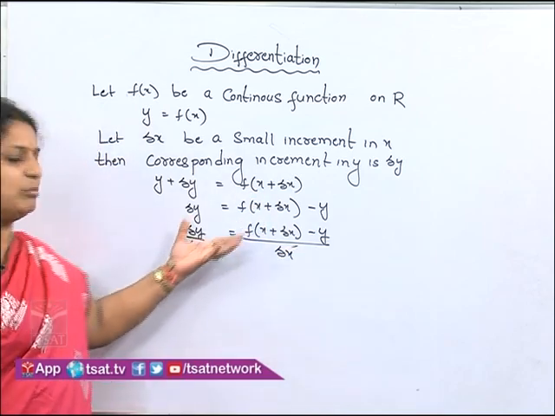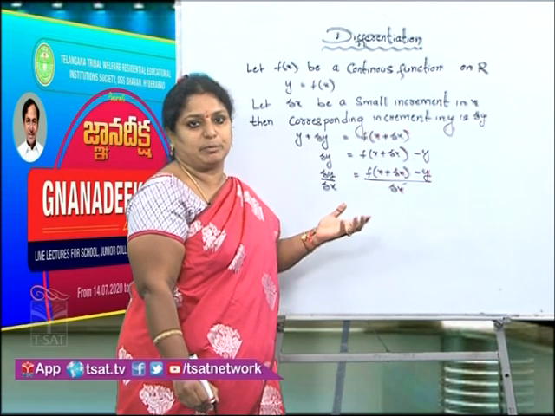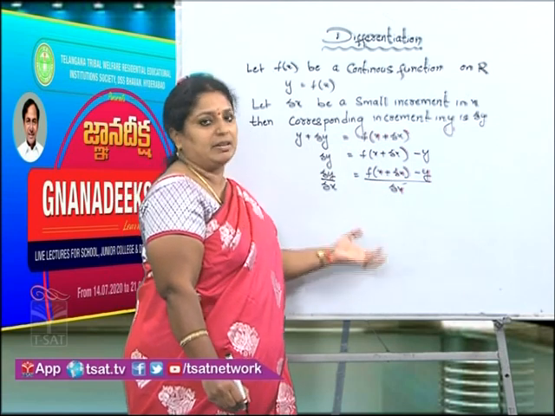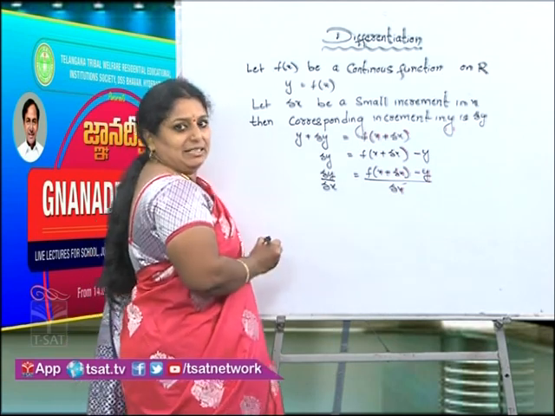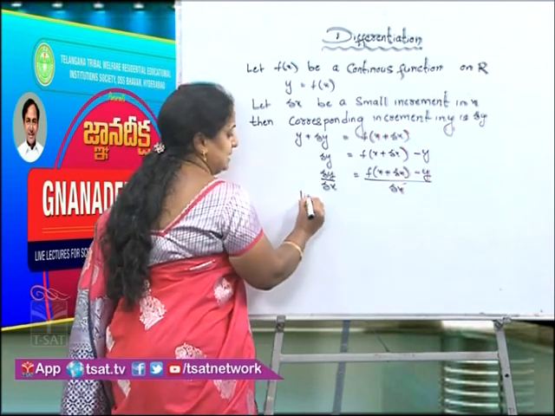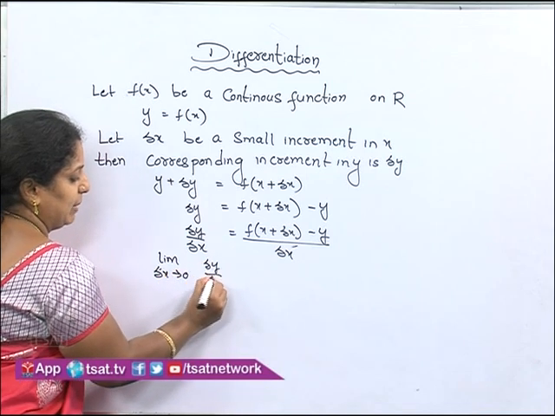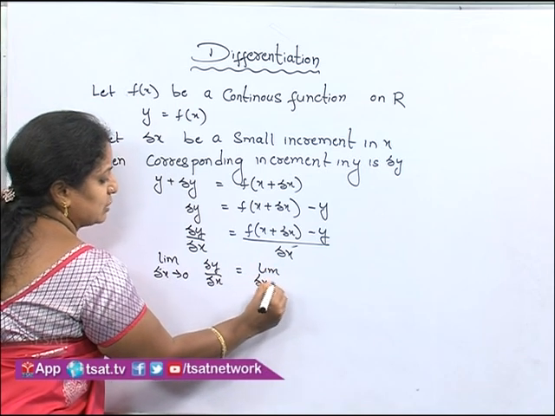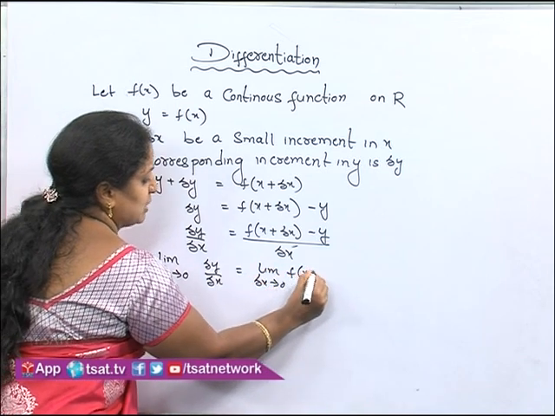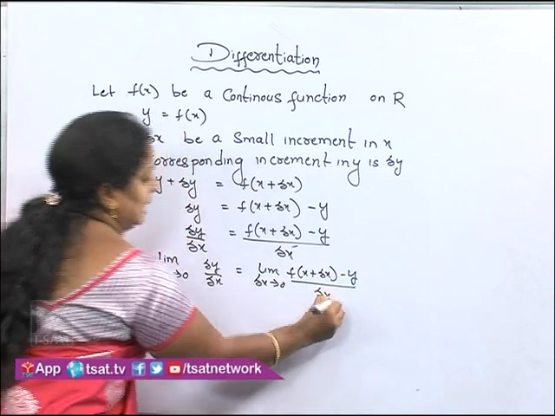It means I am doing some modification in order to derive the first principle. This process of deriving is itself called differentiation. Now apply the limit on both sides: limit delta x tends to 0, delta y by delta x is equal to limit delta x tends to 0, f of x plus delta x minus y, divided by delta x.